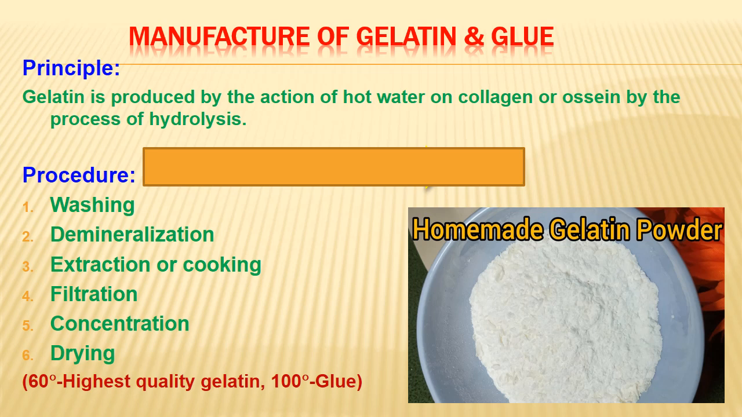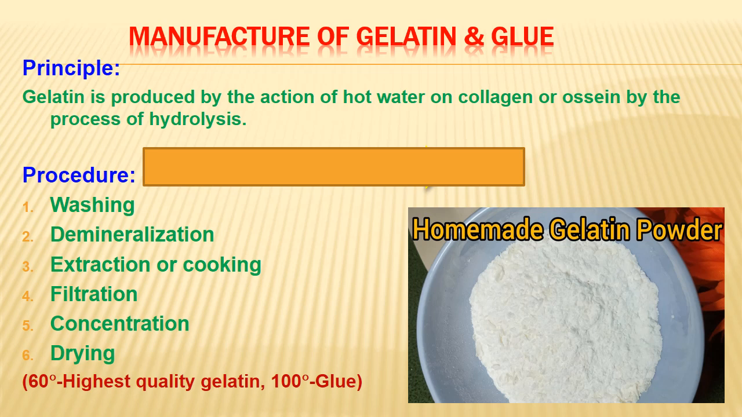Here we will see more details about the manufacture of gelatin or glue. First we will see the brief steps and then we will go for the details later. The basic principle is to extract the collagen, and then it is hydrolyzed by slow heating and then we can get the gelatin. As I have discussed, it's produced by the action of hot water on collagen or ossein by the process of hydrolysis.